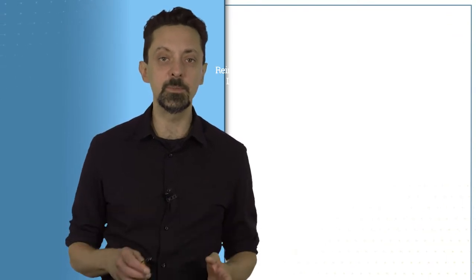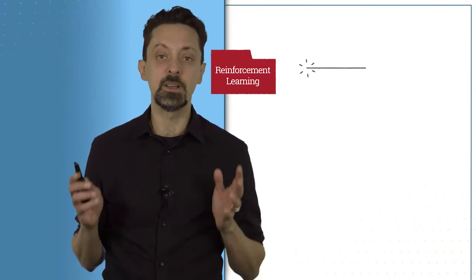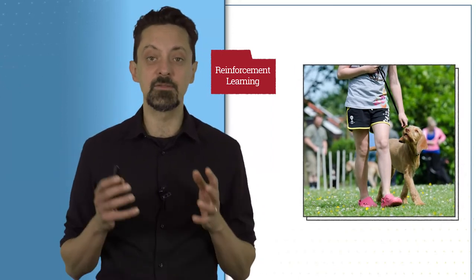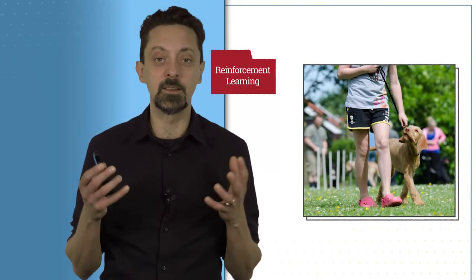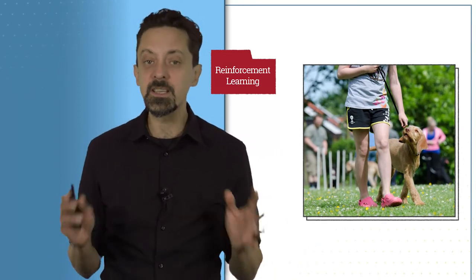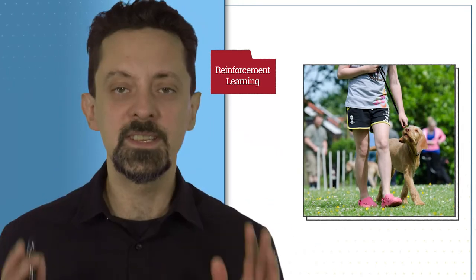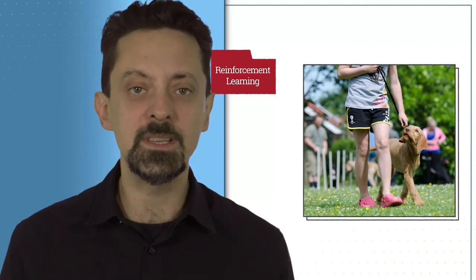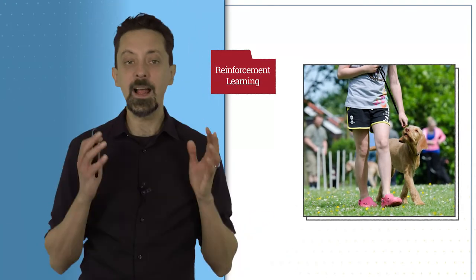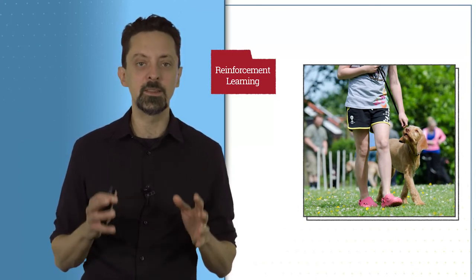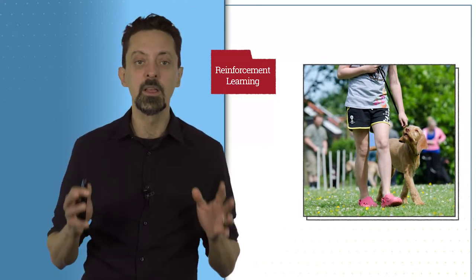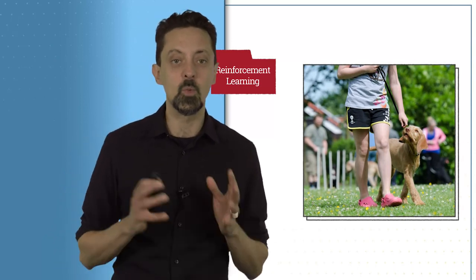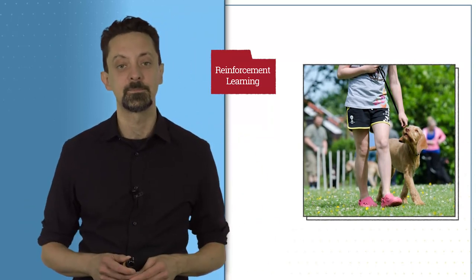Rather than getting examples, reinforcement learning works much more like training a dog. The algorithm does things and gets rewards for doing good things, like a dog getting a treat, and gets punishments for doing the wrong thing. This is great for playing games. The model gets rewards for winning games and punishment for losing them. AlphaGo, the software that beat the world champion at the game Go, used reinforcement learning to learn which strategies were good based on whether it won or lost games.